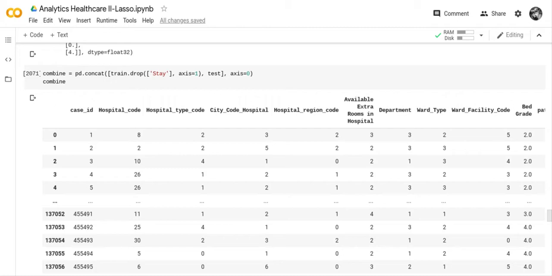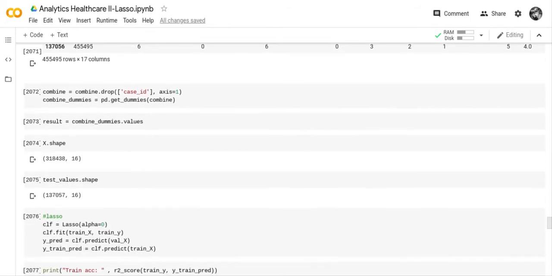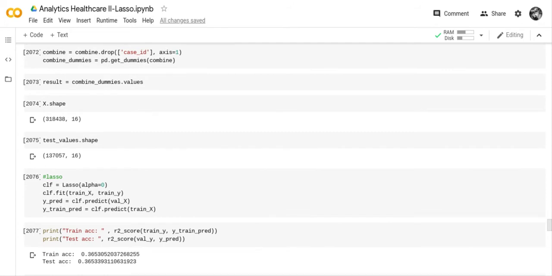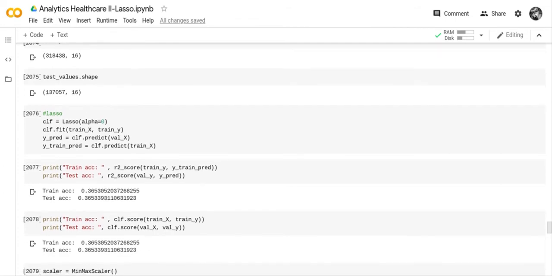Personally, if I do something on a train file, then I go through and do it on the test file as well. But some people combine the files and only do it once, but I don't do that. So we did our combine get dummies, and we've got a value called result, which we're going to be using at a later time, which is another reason why I had to combine the files to get this result. We wanted to see the shape of X, which is 16 columns. We wanted to see the shape of test values, which is 16 columns.